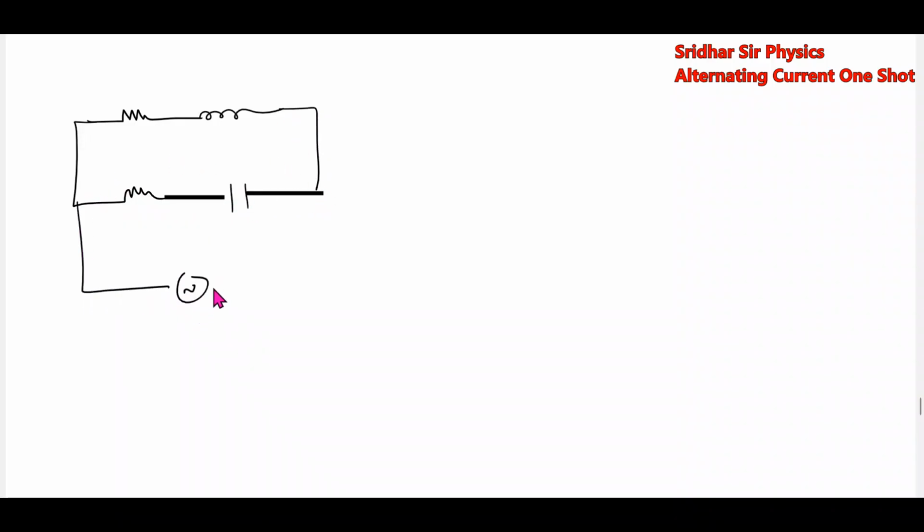Now, similarly, one more example. If we get a circuit like this, how do we solve this particular problem? Here the applied voltage is Vrms at 0 phase, we'll assume that. Current I1 flows through resistor R1 and capacitor C. In the other branch there is resistor R2 and inductance L, and the current flowing there is I2.